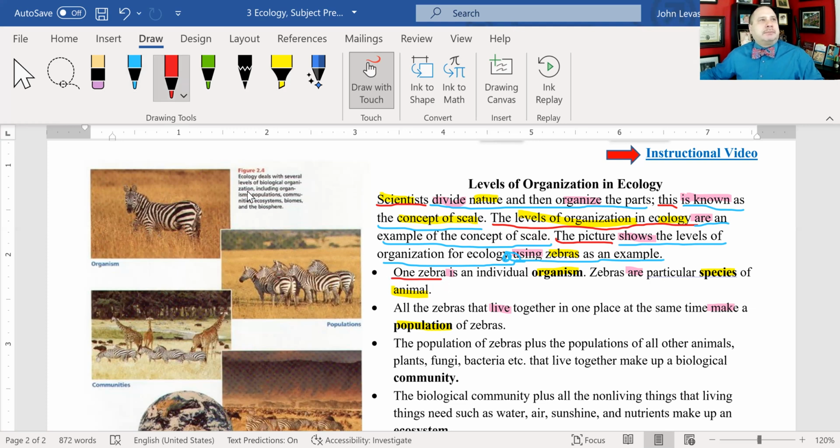one zebra is an individual organism. Subject, predicate. Subject, the one zebra. Predicate, what about him? What about that one zebra? Is an individual organism. Zebras, subject. What about zebras? They are a particular species of animal. And I'm going to leave the rest of this for you to do.